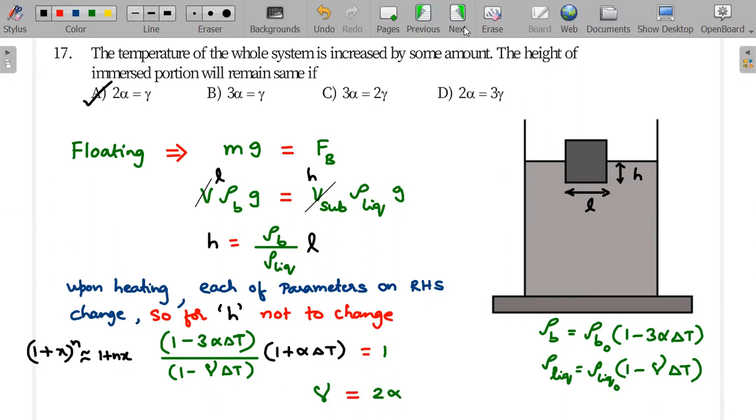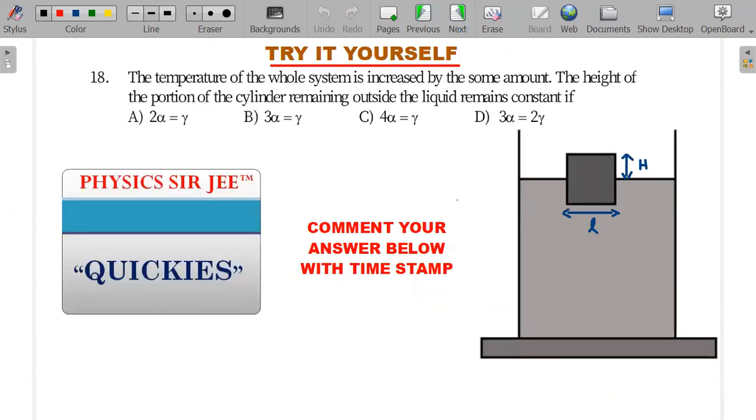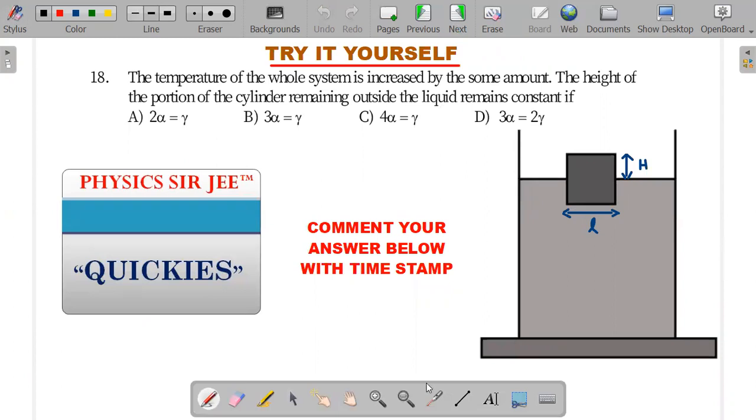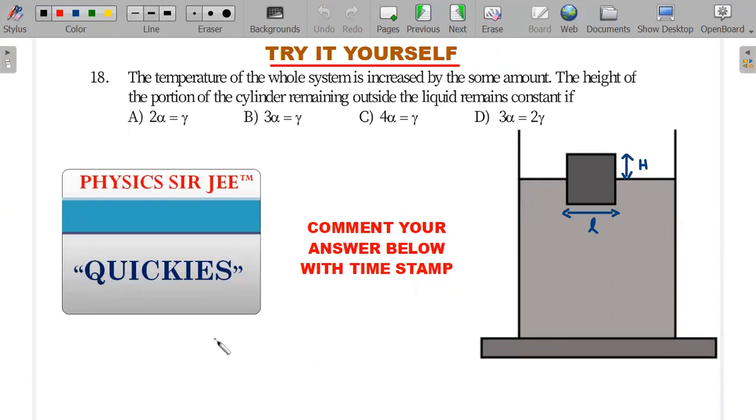So I think I'm well within my right to leave the second question for you. I'll give the solution in a newly formed series called PHYSICSSIRJEE Quickies, where I'll be providing solutions for quick concepts. We can call them very fast, short solutions for simple concepts. Okay, so this second one, try it out. Comment your answer below with the timestamp of the video so that I can reply to you whether you have done it correctly or not. Okay, so that's one way of communicating, in case you don't want to wait for the video solution. Okay, so let's move forward.